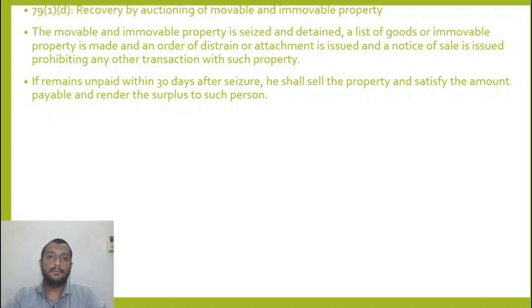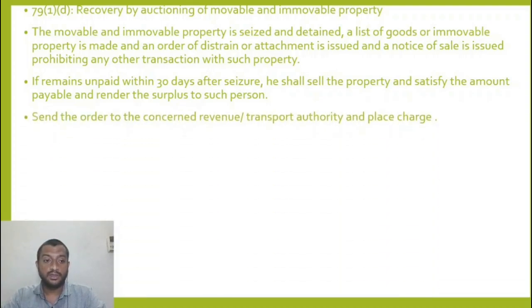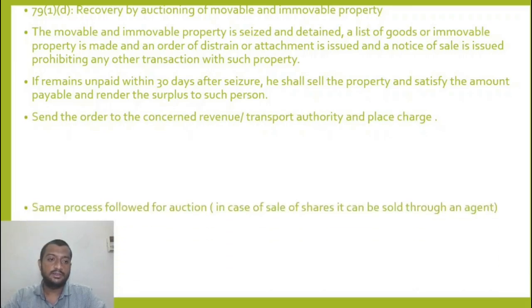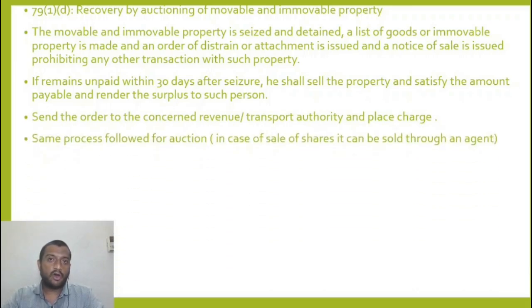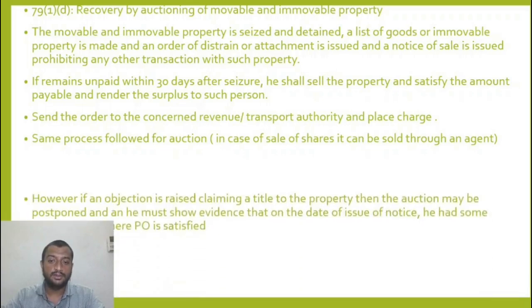his contention. Send the order to the concerned revenue or transport authority and place a charge. The same process is followed. Auction is called, pre-deposit is accepted. Unsuccessful bidders are refunded the deposit amount. Successful bidders, if they default to make payment, then their bid is encashed, the deposit is encashed.